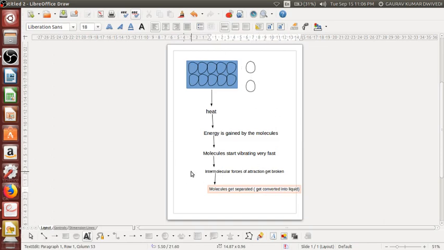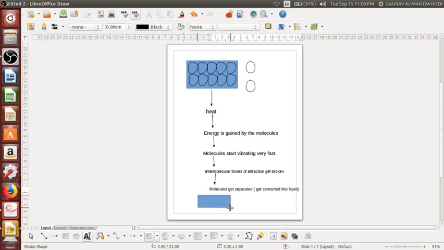So in this way the solid gets converted into liquid. Is that clear?